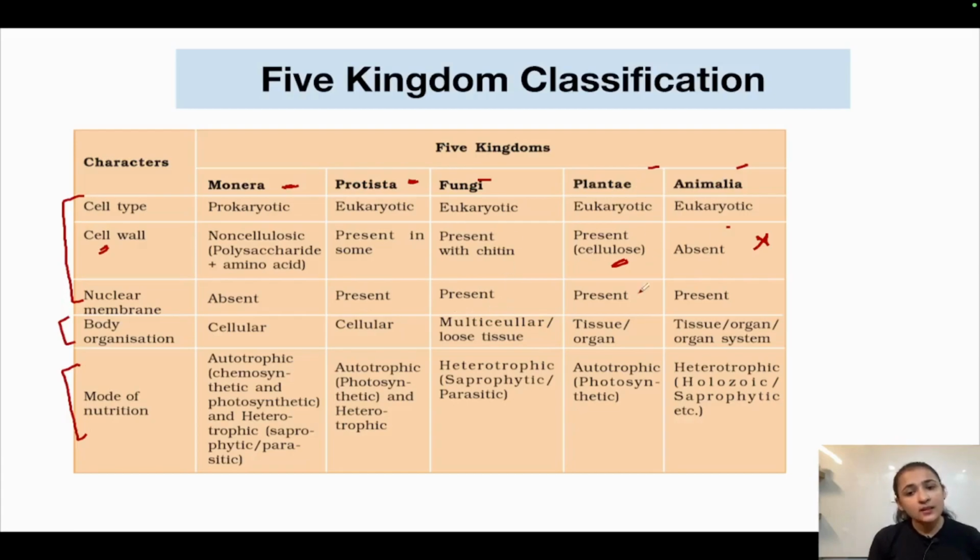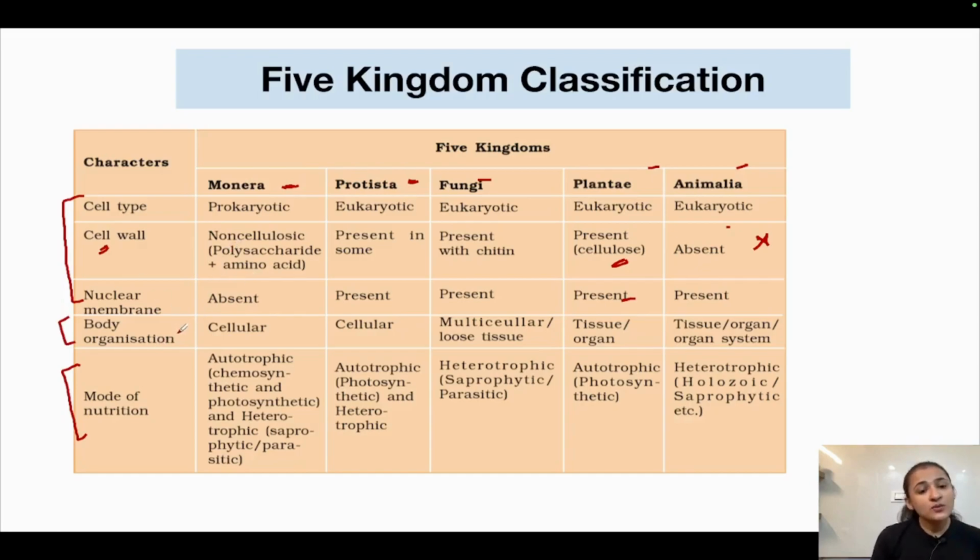Plantae and Animalia, nuclear membrane was present because all of these are eukaryotes. Okay, all of these had eukaryotic cells. So in eukaryotes, a well-defined nuclear membrane is present, whereas a nuclear membrane is absent in prokaryotes. Okay, only a nucleoid is present. Okay, a well-defined nucleus is absent.